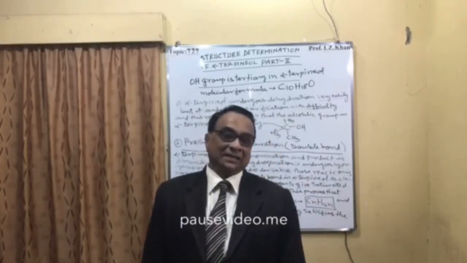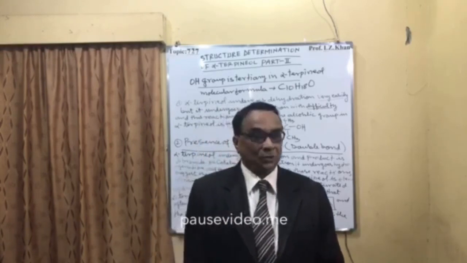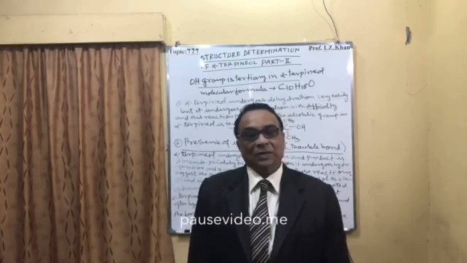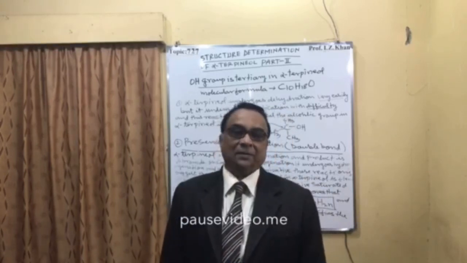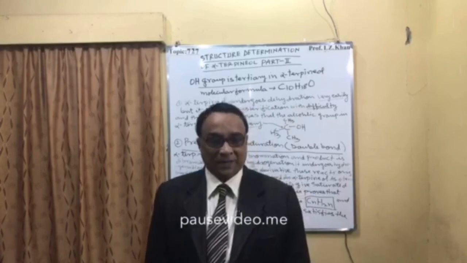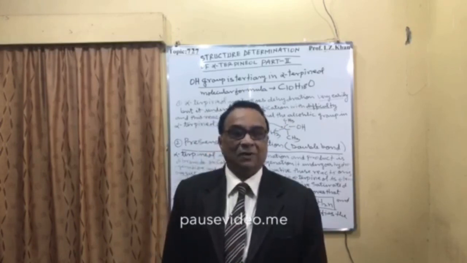So with that degradation we will also prove the structure. So in this way the structure determination of alpha terpineol will be over. So with this again, thank you very much for watching the lecture.